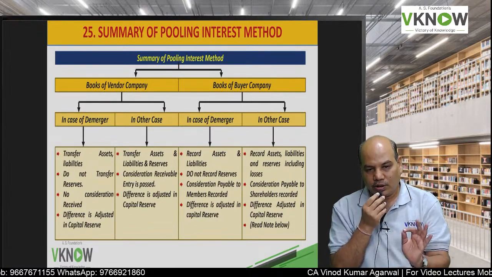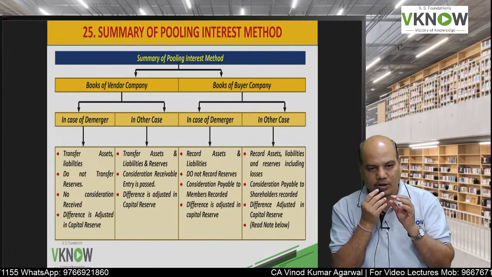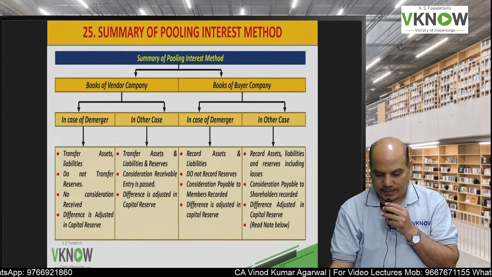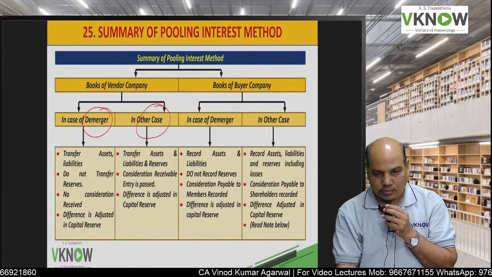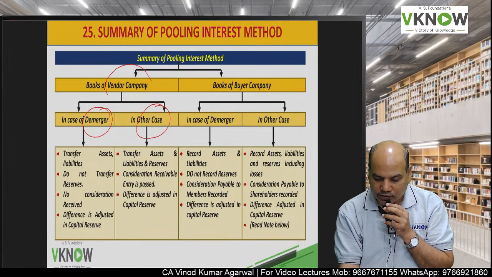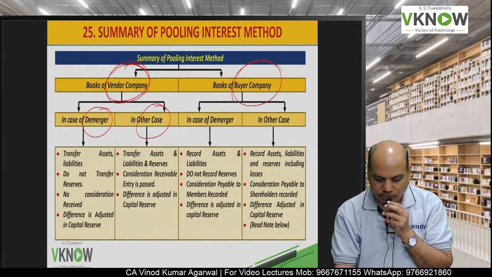So dear student, I have made a very useful summary of pooling of interest method. You can get two types of question here. One is question on demerger and the other is question other than demerger. You will be asked entries in the books of seller, and you will be asked entries in the books of buyer.